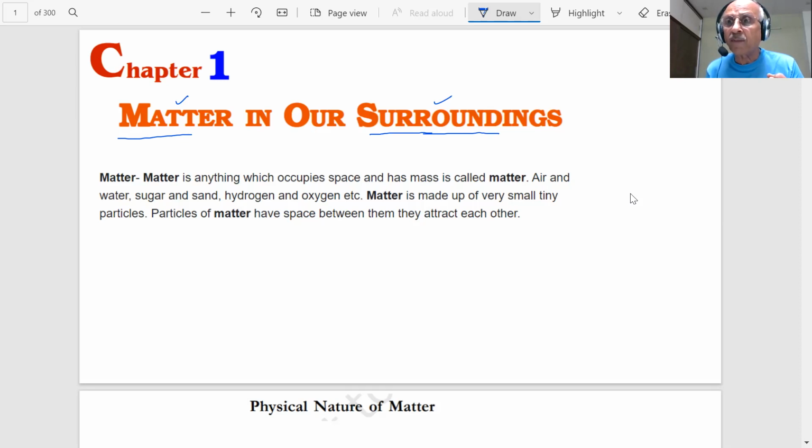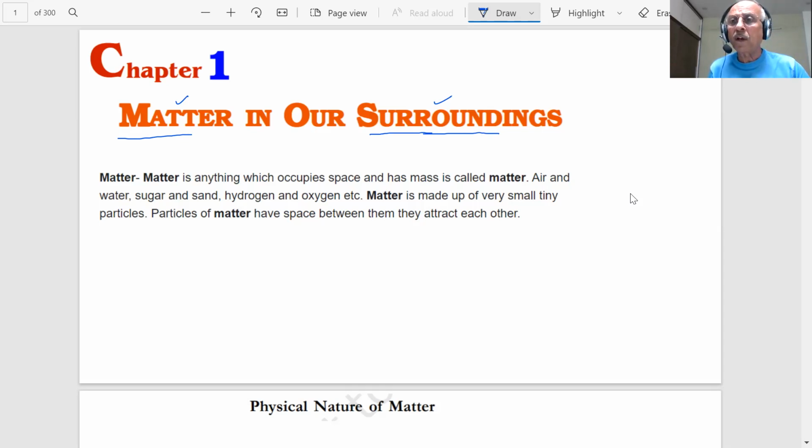Can you give me an example of what you don't see that is matter, students? Sir, air. Yeah, okay, that's very good. Right now, students, you are inhaling oxygen gas, air. You are aware of the respiration process, students. We are inhaling air. Air has oxygen, air has nitrogen, and some more gases.